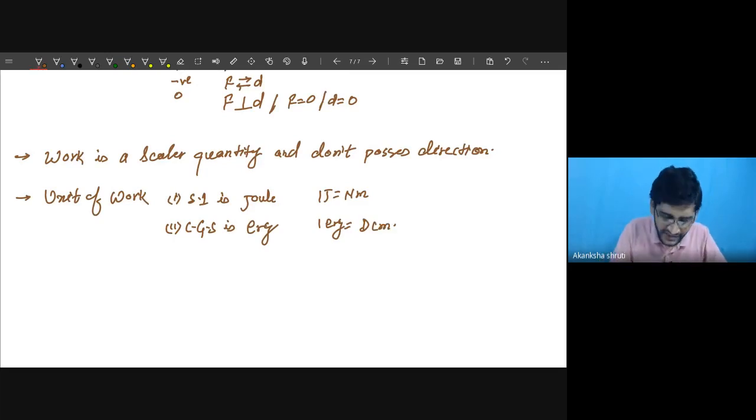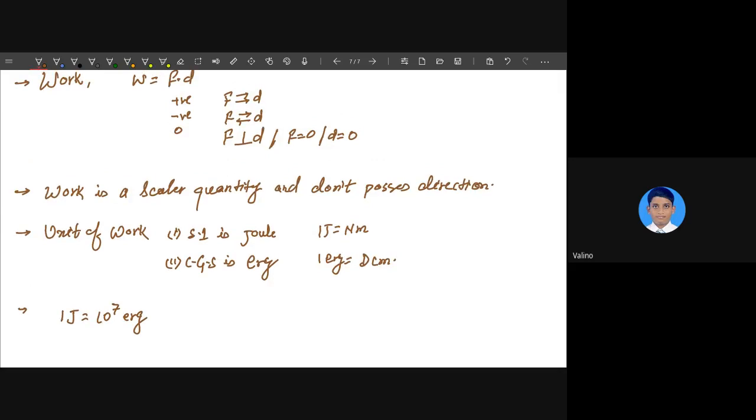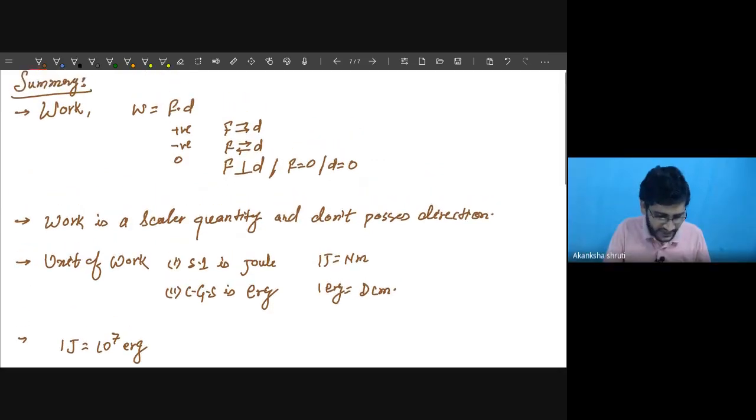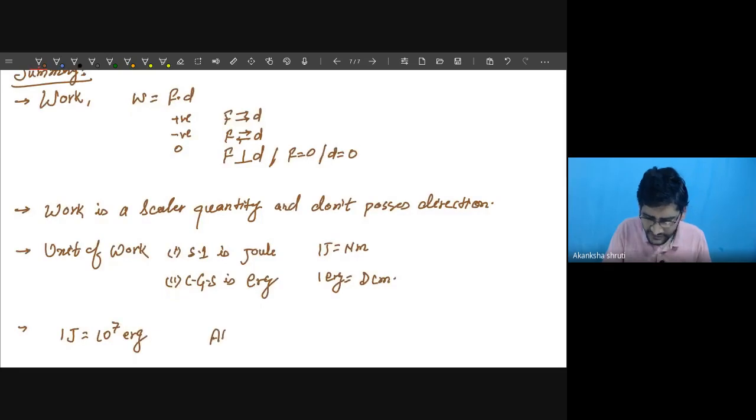We have learned that there is a relation between this joule and erg, that 1 joule is equal to 10 to the power 7 erg. Then the other previous relation, just for your recalling, 1 Newton is given by 10 to the power 5 dyne. This was the relation between the force. Here, this is the relation between the work. So this thing we have to keep in mind.